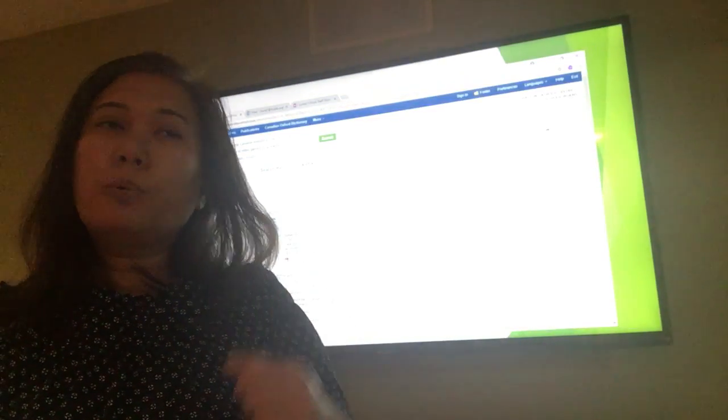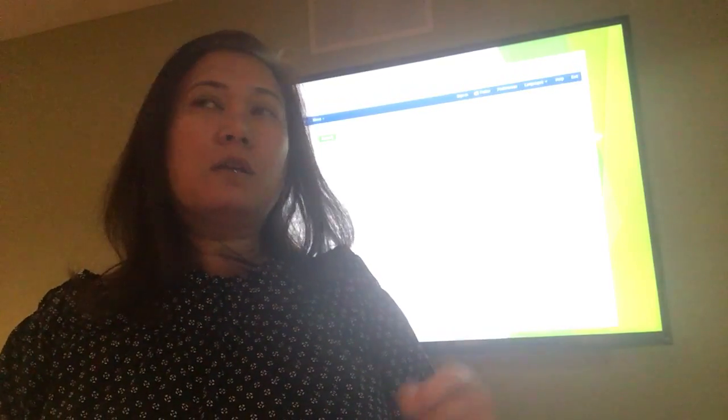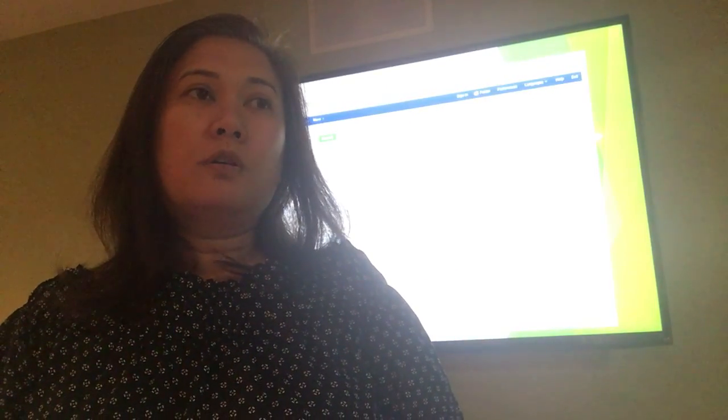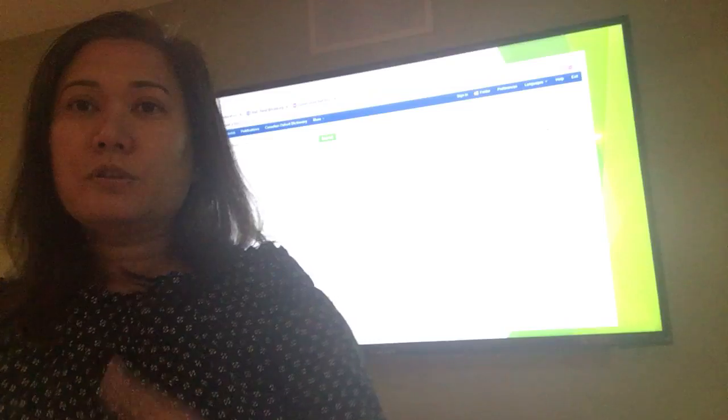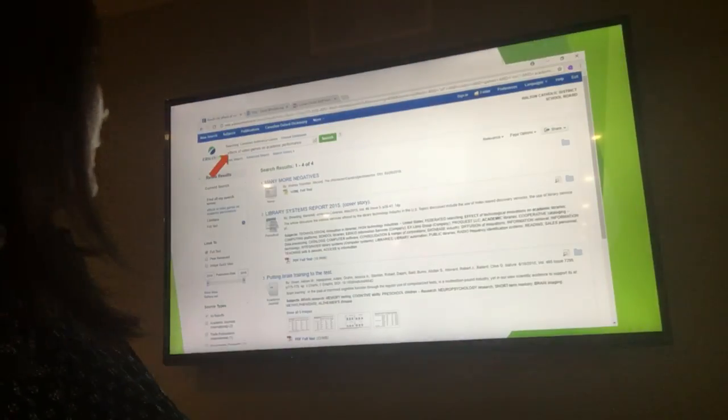Why can't it just be the title, then the article? Again, something you'll have to remember when doing a research project: since you're getting information from an article, from a database, written by someone else, you have to cite where you got that information from. Citing is really important. We'll go into that later on.